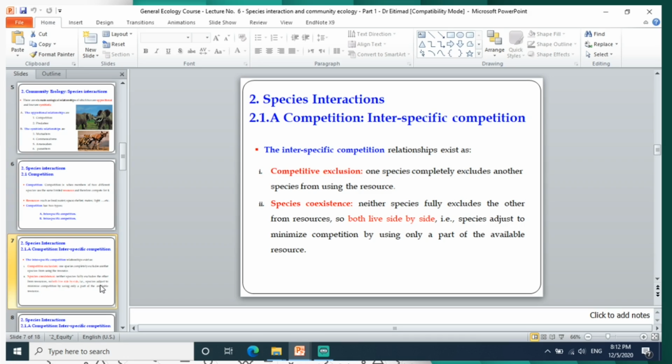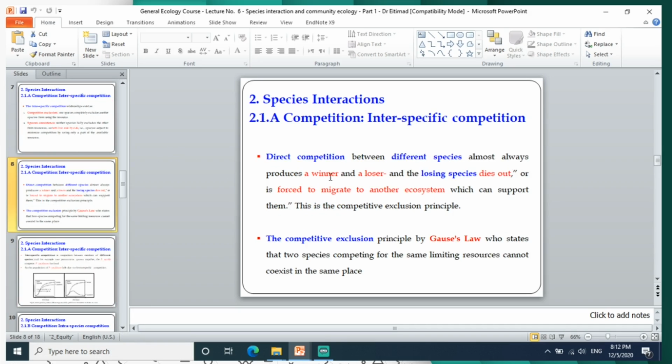The species will adjust to minimize competition by using only part of the available resources. So they make the competition less, so they can coexist. But for competitive exclusion, it is a must that one of them completely excludes the other from using the resources.